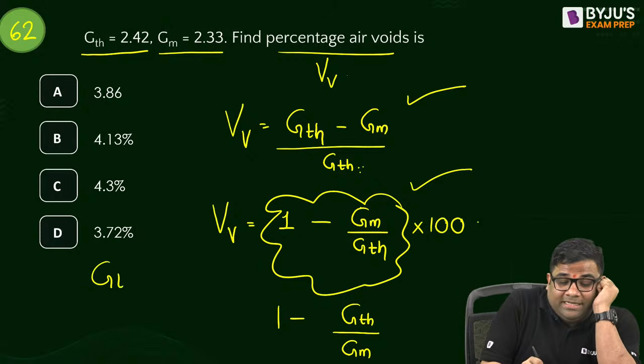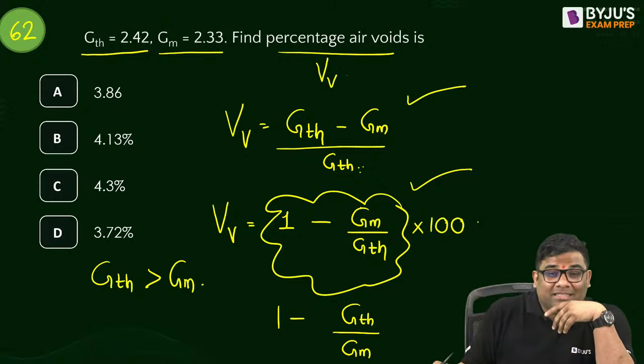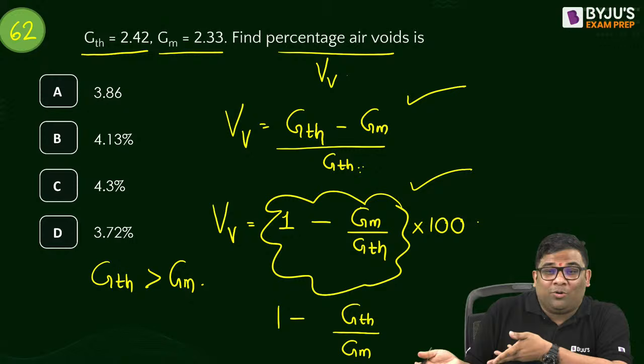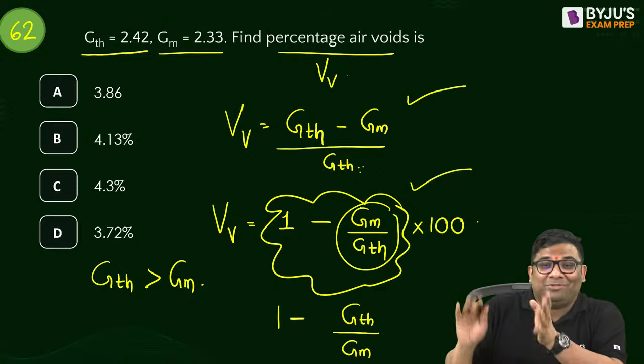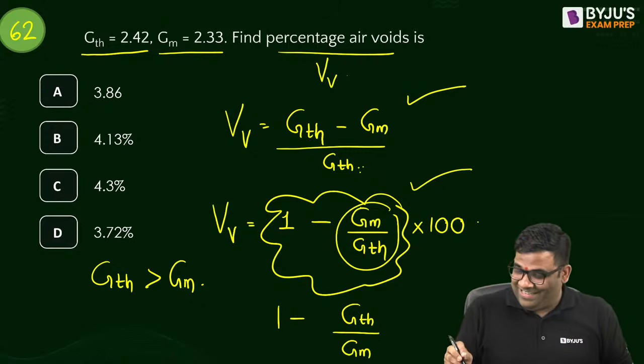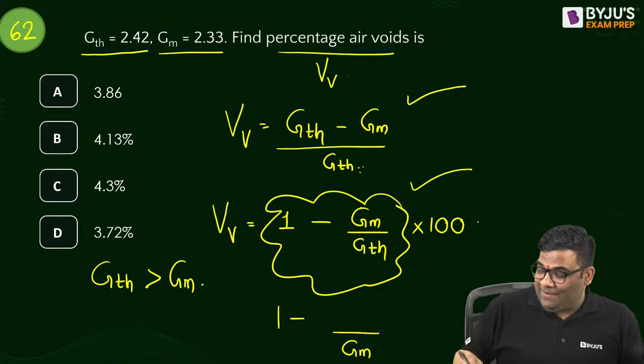Why? Because GT is greater than GM now. So the numerator has to be less. If the numerator is more, then what will happen? This value will come more than 1, then this will become negative now. So it has to be GM by GT.